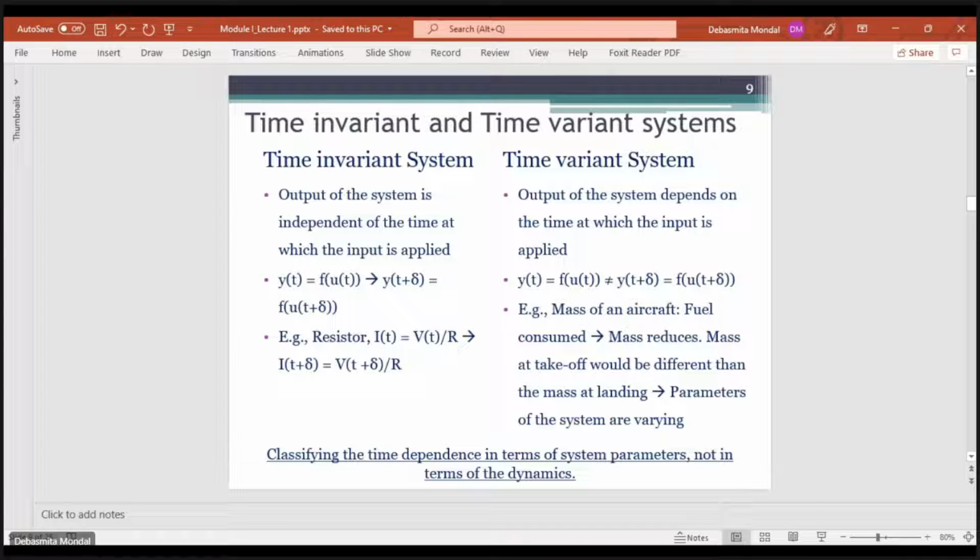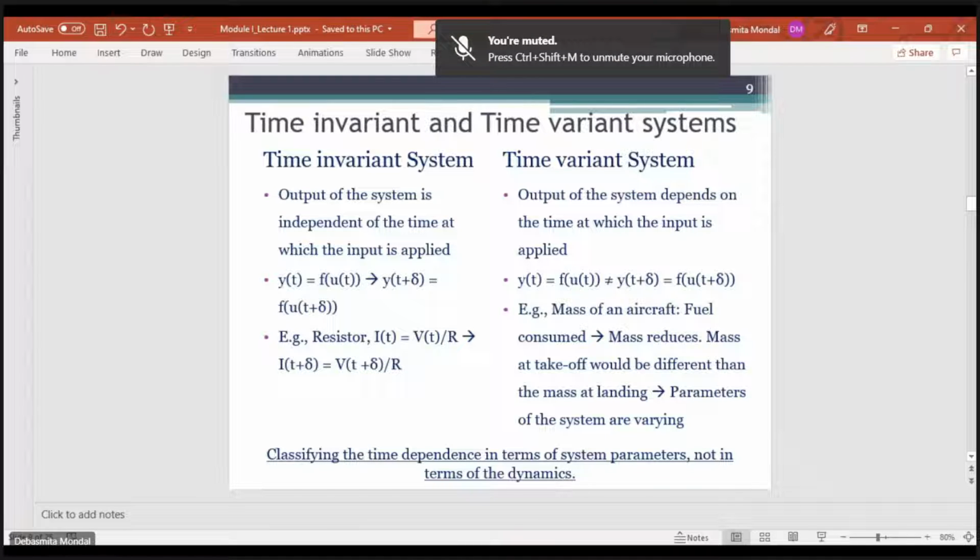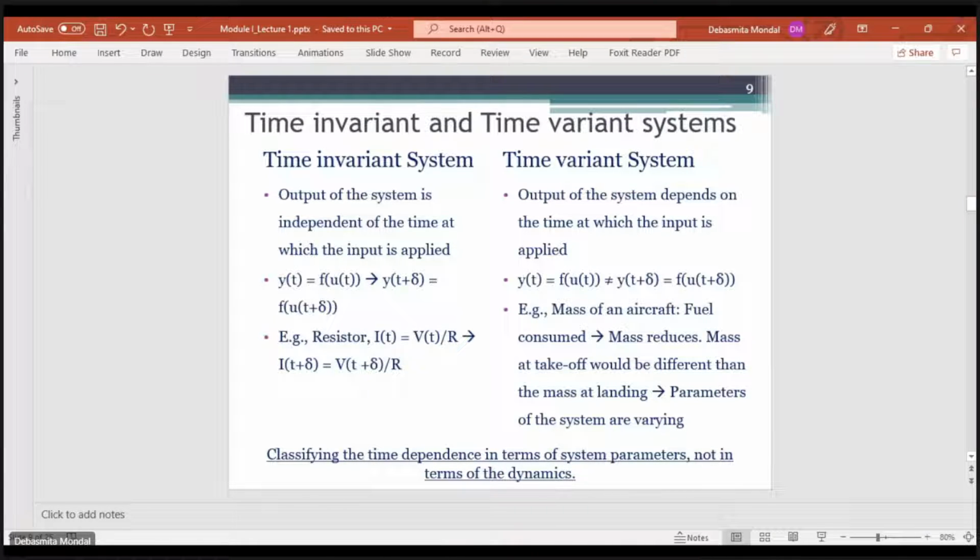Now let's see what time variant and time invariant systems are. Here there is something we need to consider: the dynamics of the system should not be confused with the time variance of the system. So what do we mean by a time invariant system? Let's say we have a resistor, and I'm applying some voltage V to the resistor.